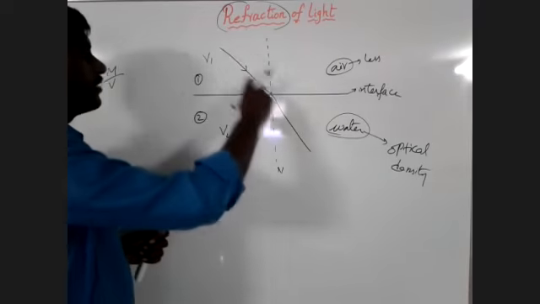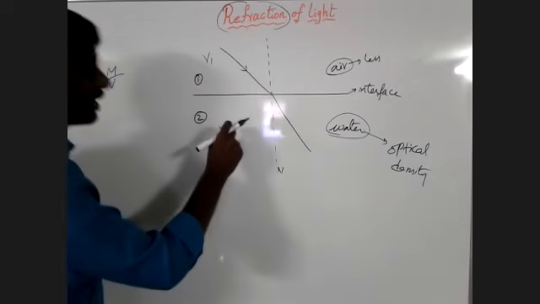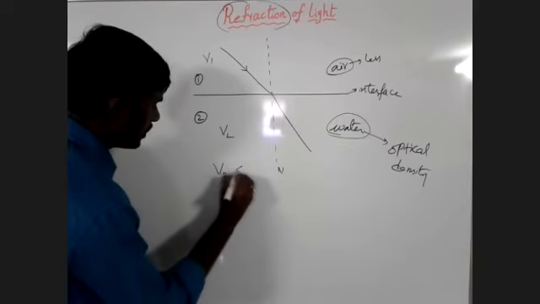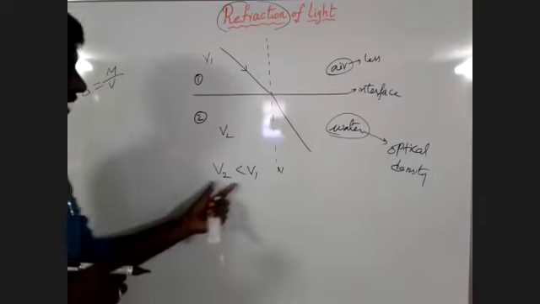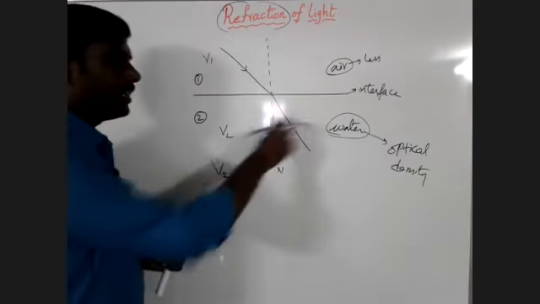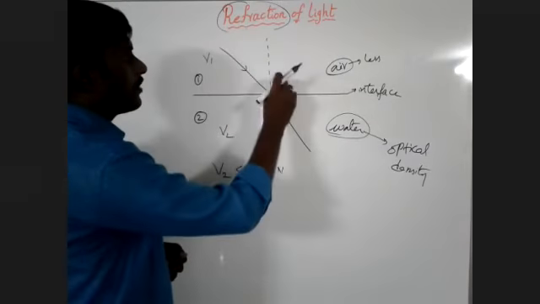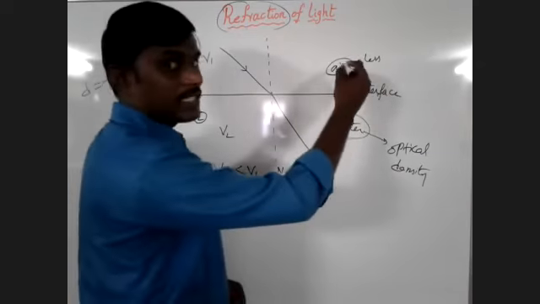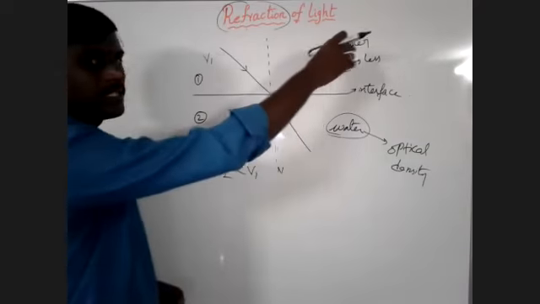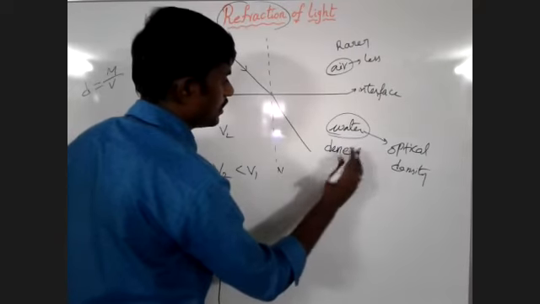When the light travels from air to water, the speed of the light changes here. That means the speed of the light decreases in the water compared to the air. That means v2 is less than v1. When the speed of the light changes, there is a bending of light, and that bending of light we call refraction of light. The medium which has less density, we call a rarer medium. The medium which has more density, we call a denser medium.